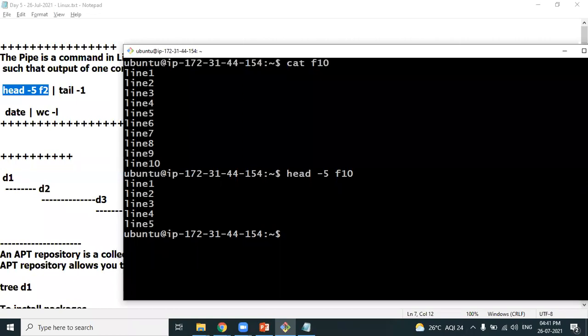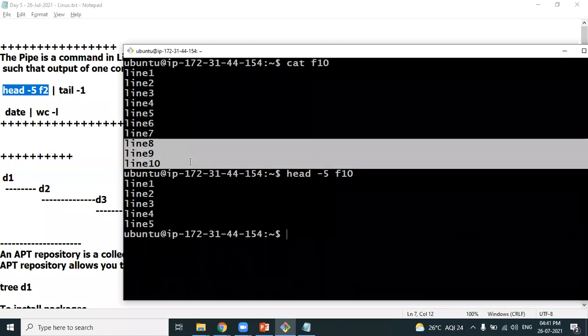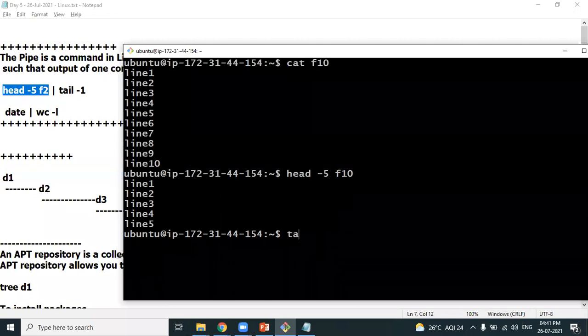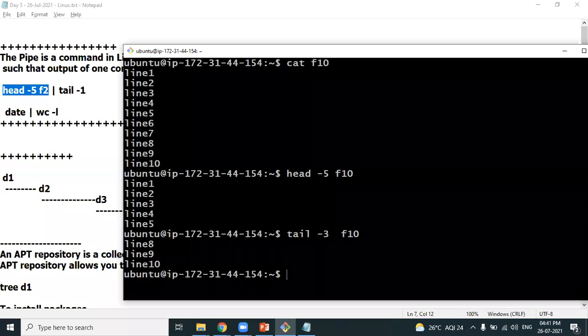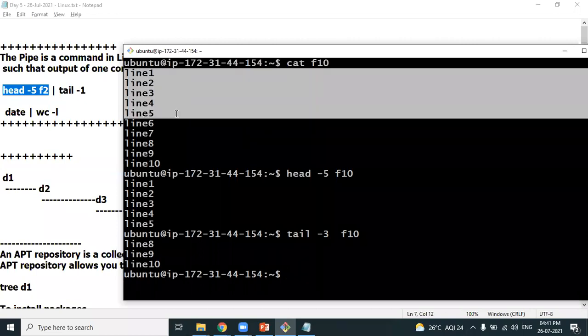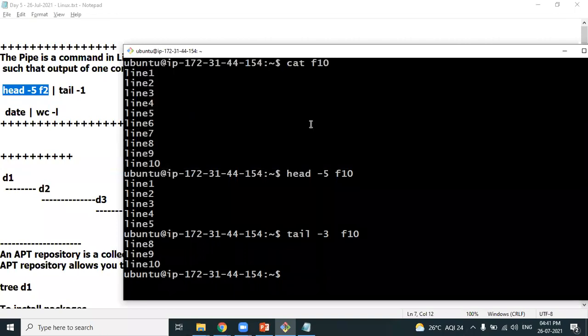Similarly, if you have a head command, you also have a tail command. You can easily guess what the tail command will do. If I want to display the last 3 lines, we have a command called tail, followed by how many lines of content you want. I want the last 3 lines from which file? f10. Are you getting the last 3 lines? So head is used to display the first lines and tail is used to display the last lines. I hope you are very clear in understanding the purpose of the head command and the tail command.